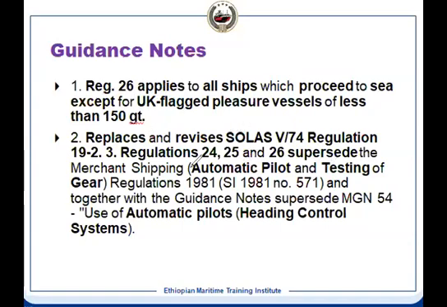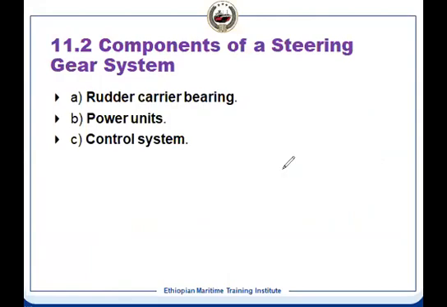And then there is some amendment that replaces SOLAS V, this V oblique 74 regulation. In 90-23, regulations 24, 25, 26 are superseded with this. So for automatic pilot and steering gear, there is a requirement for UK flag vessels, and how heading control is done. Autopilot means the heading is controlled by the autopilot. Accordingly, the steering will move. Now this part is up to the regulation.